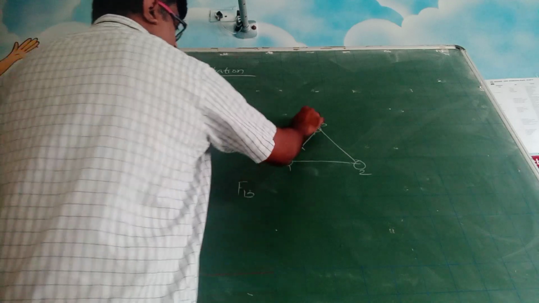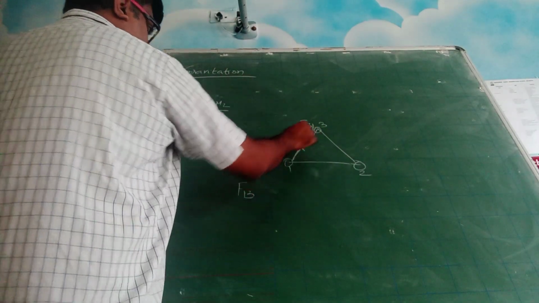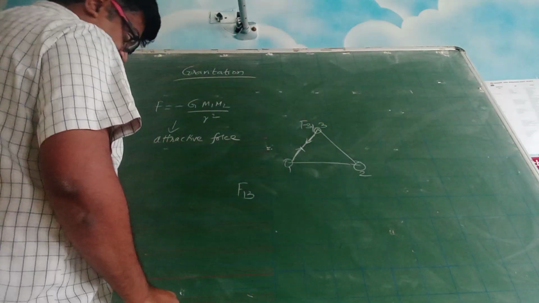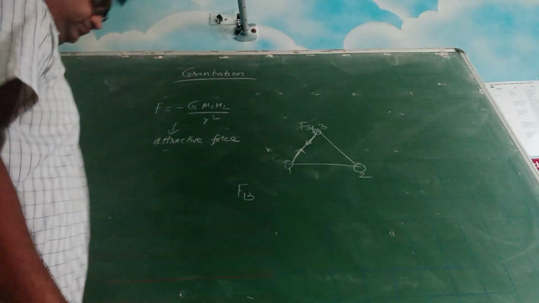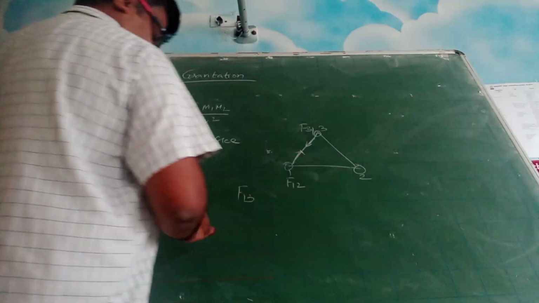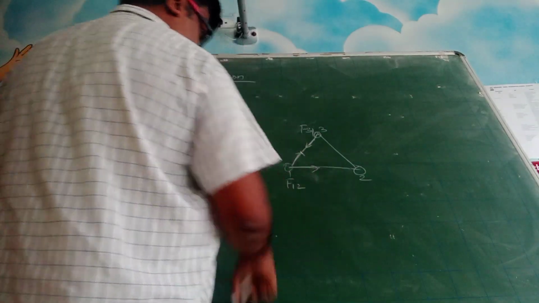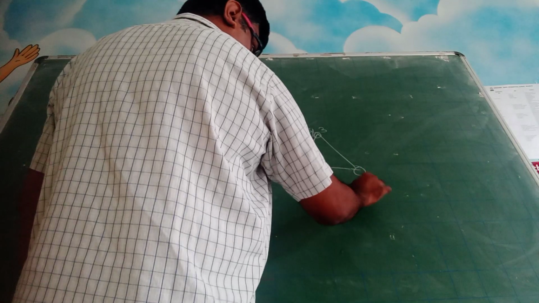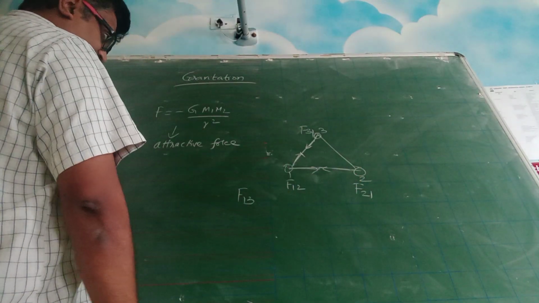Gravitation force on 3 because of 1 will be in this direction. You have to join the center lines. So here F12, gravitation force on 1 because of 2, it will be like this. Gravitation force on 2 because of 1, it will be like this.